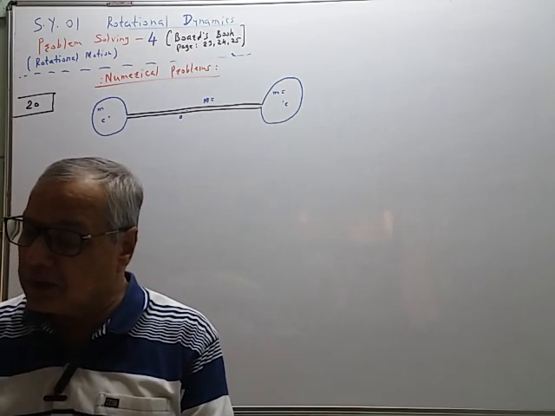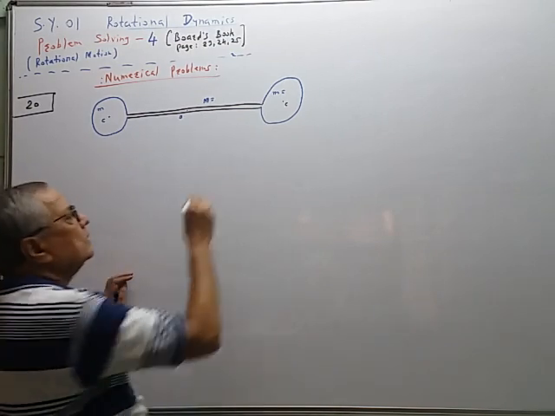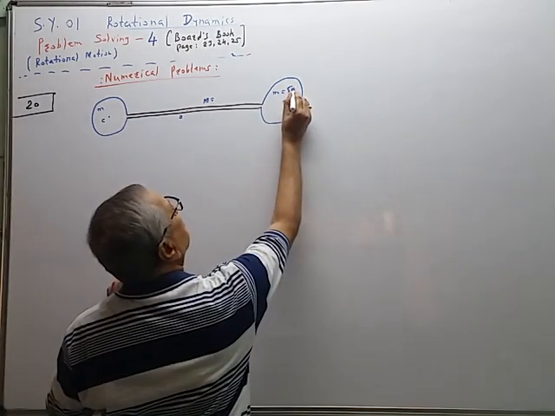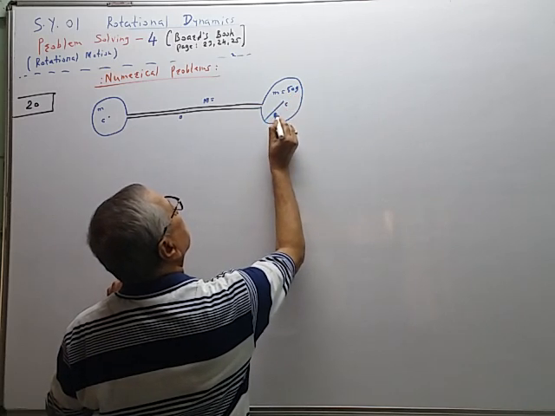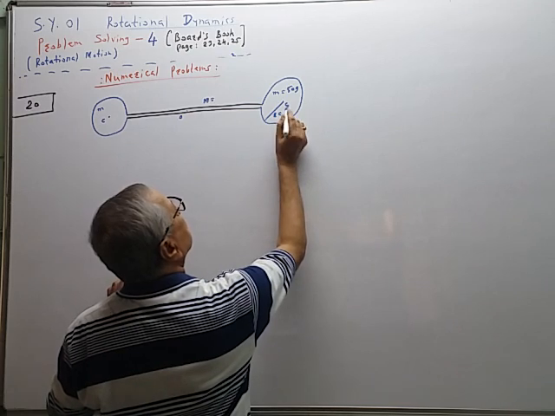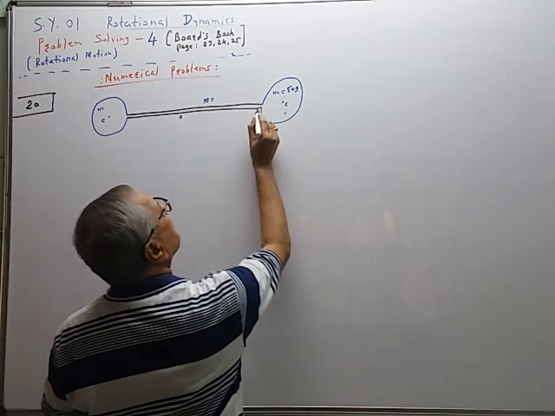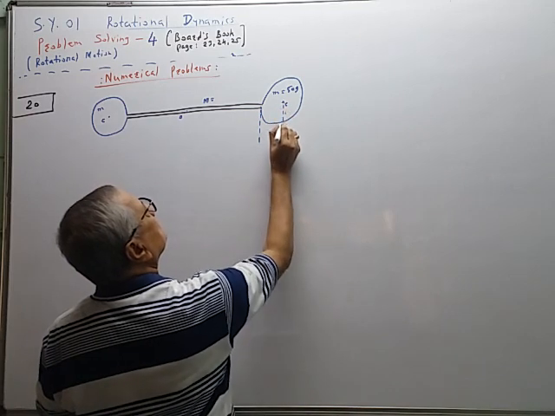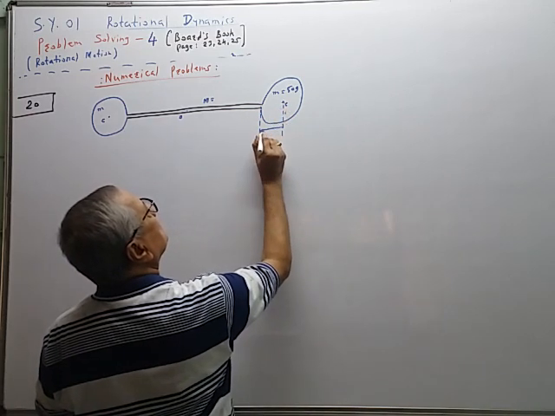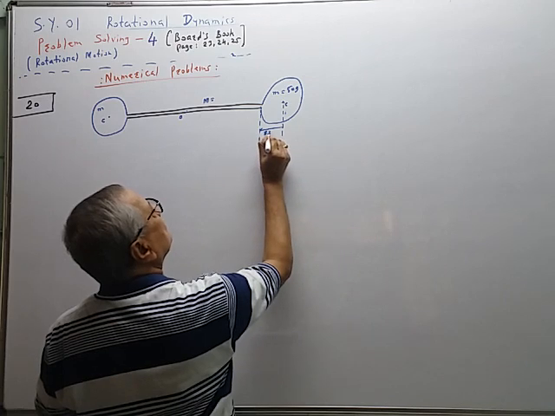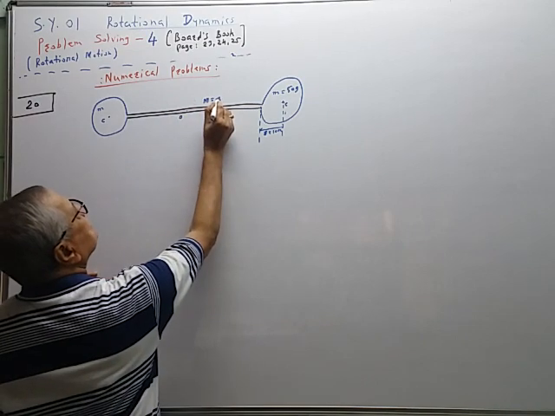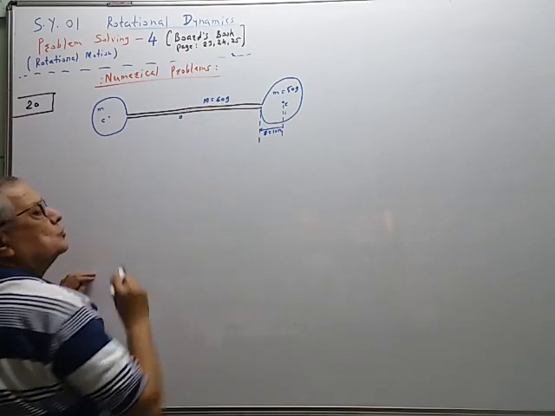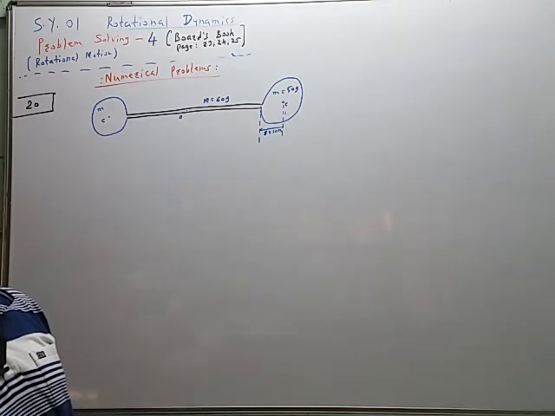Each sphere is of mass 50 gram and radius 10 centimeter. m is equal to 50 gram, radius small r is equal to 10 centimeter. So better way, I will show the radius here. Radius r is equal to 10 centimeter. This is the mass M is equal to 60 gram. Check. 60 gram. Length of the rod is 20 centimeter.